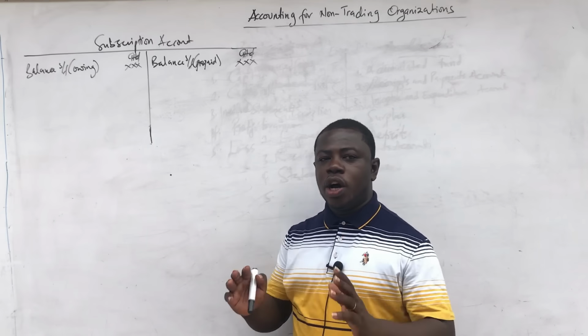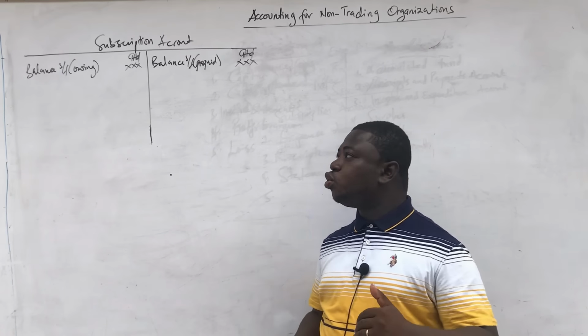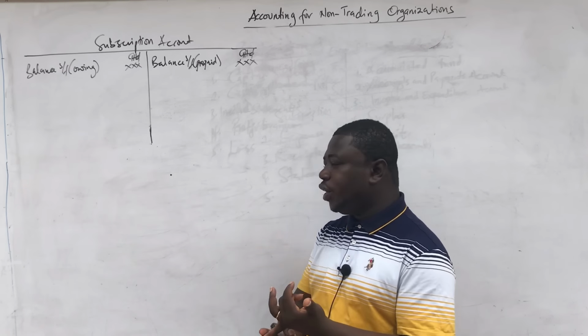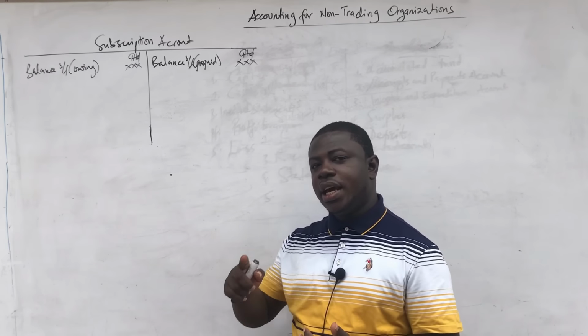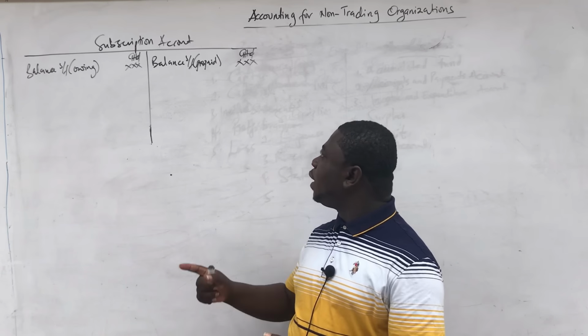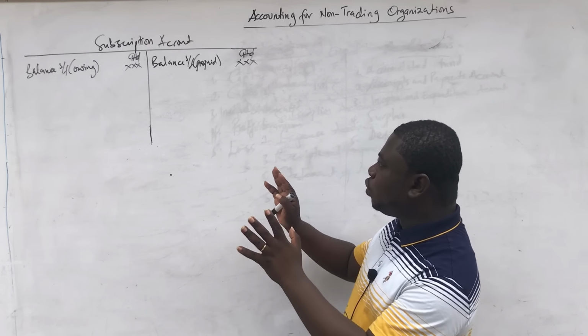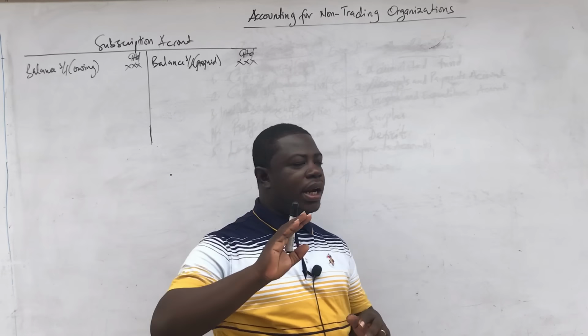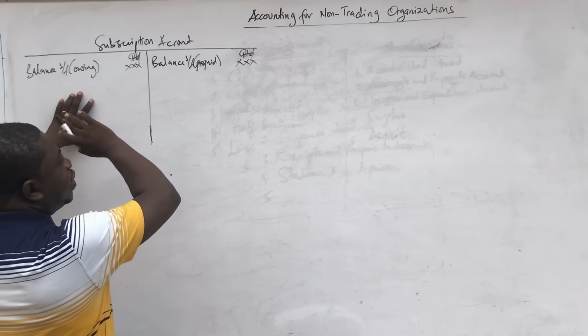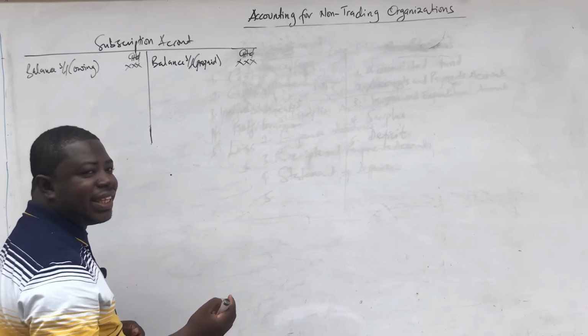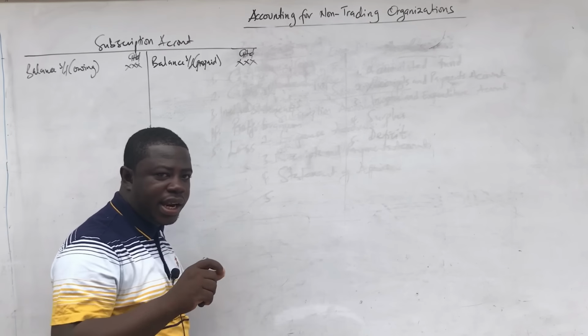Okay, so once you have the question, it will show you if there is any owing. The opening balance and the closing balance should be stated. If there is any prepayment, it will be stated. So what I want you to do is to just do it this way. Bring the opening balance for the owing to the debit. If there is any prepayment, bring it to the credit. Then the closing balances will come as balance carry downs.